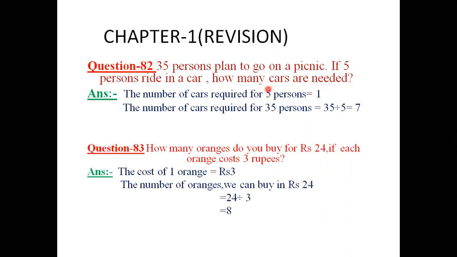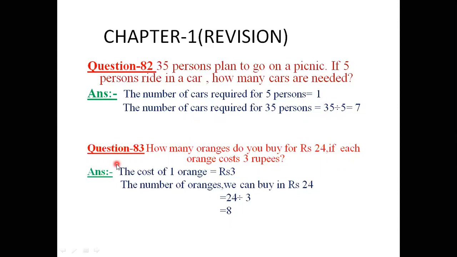Now guess that orally. How can we guess that orally? One car required. In one car, 5 ride. If two cars, then how many persons ride? 10. So for this purpose, here we see 5 in one car, and for the 35 we will do the same. The number of cars required for 5 is equal to 1, and the number of cars required for 35, for this purpose we will divide 35 divided by 5. Here is the 7.